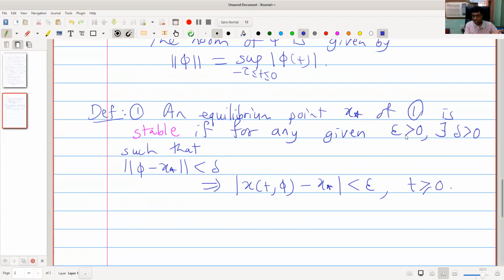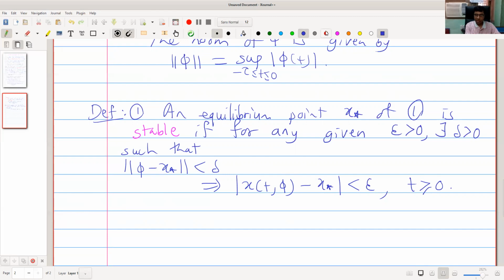If epsilon is given, then we can choose a neighborhood of x star in which we can select initial data. If we consider initial data which is very close to x star, then the solution starting there will remain in the neighborhood of x star.